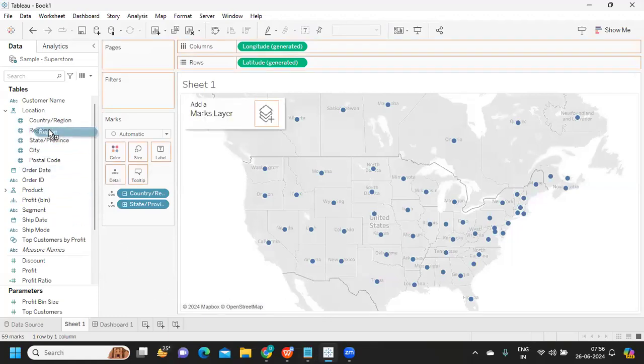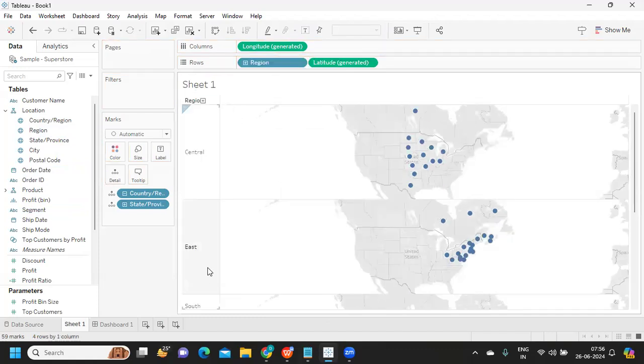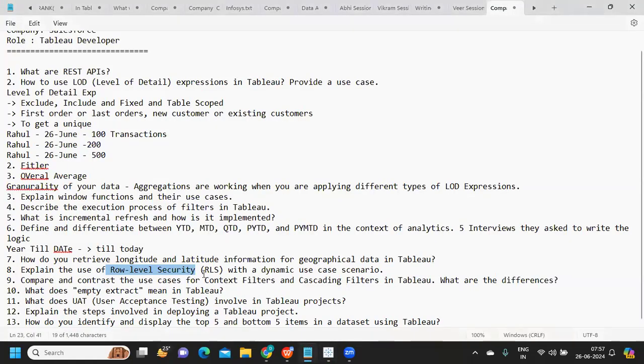Say region is there, and based on region I want to apply a filter for whoever is logging in. I will give access to only a few managers for each region, so that whenever they log in, based on the access they have to the field, only that part of the data will be visible to them, and the rest will get filtered out. That is how we work on row level security.